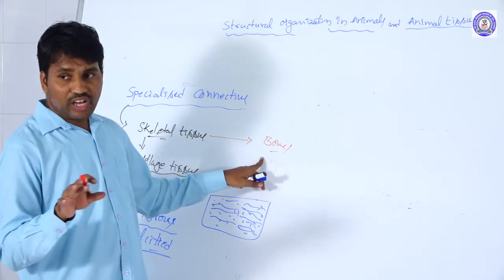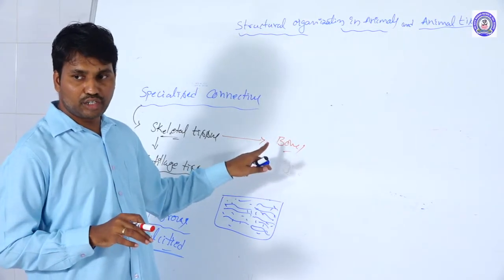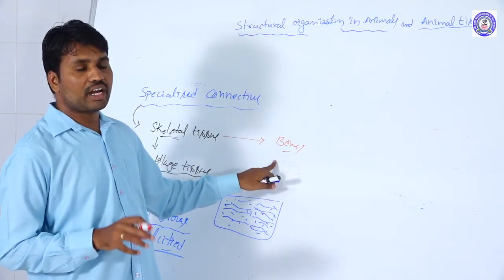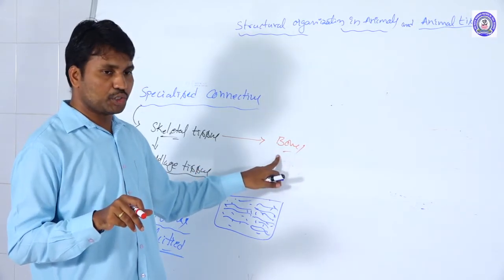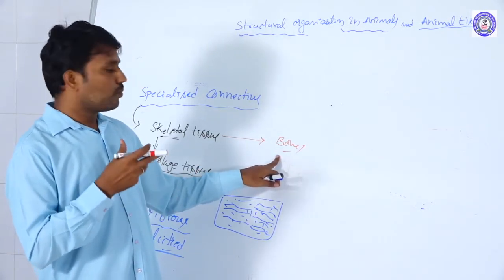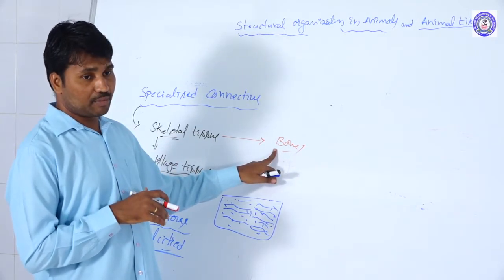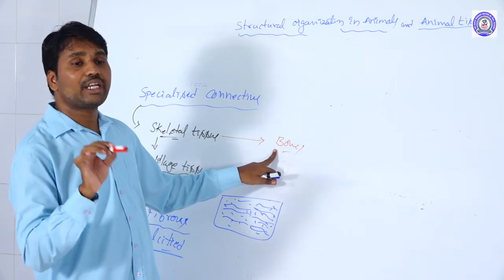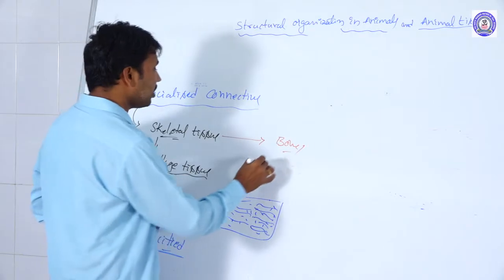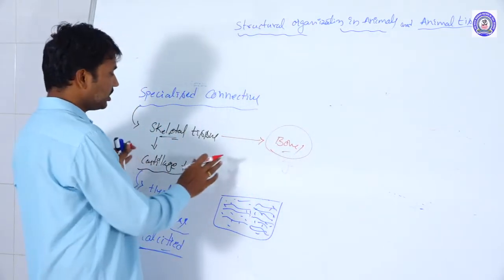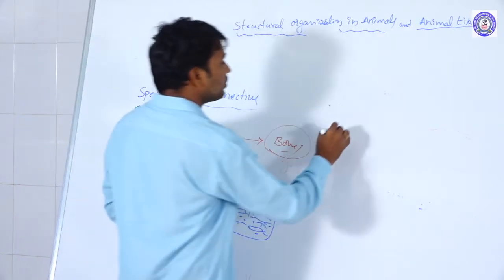And the canalicular structures and the Haversian system are present in the bony tissue. It forms the framework of the body. The matrix of the bony tissue is formed by connective tissue, connective fibers only. So it is also skeletal tissue. These two types of tissues are the specialized connective tissues. Next one is the vascular.